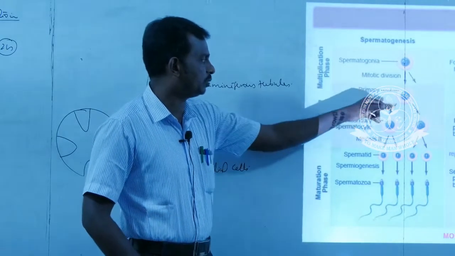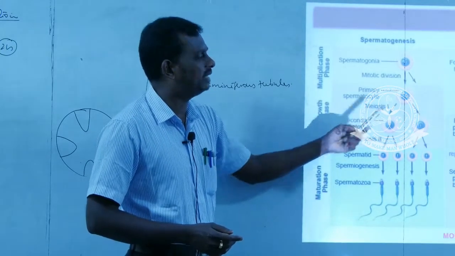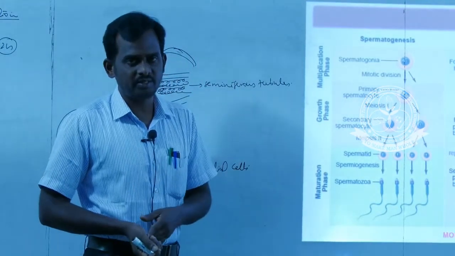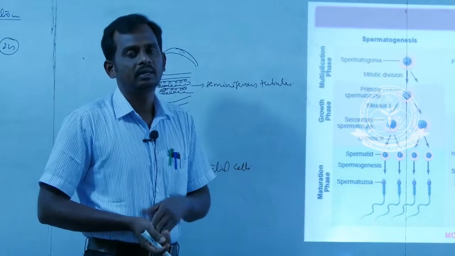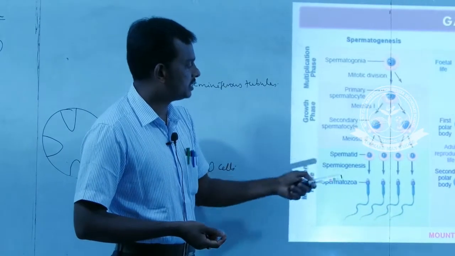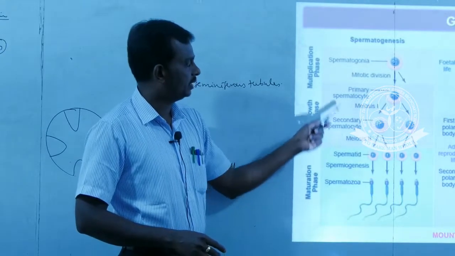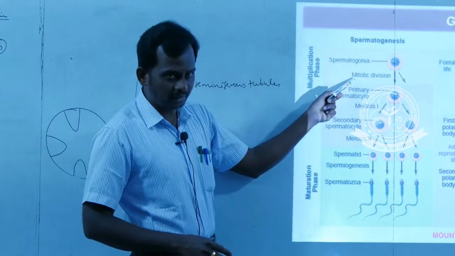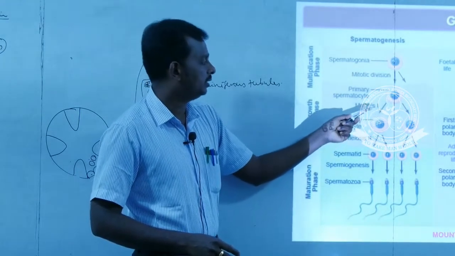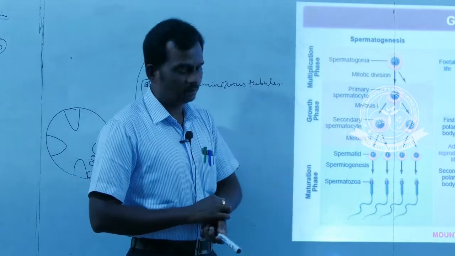All 23 pairs of chromosomes are present in the primary spermatocytes, followed by meiosis 1. What is meiosis? Meiosis is a reduction division process. Normally this process occurs in the reproductive cells. This primary spermatocyte undergoes meiosis 1, resulting in the formation of two secondary spermatocytes. So spermatogonia undergoes mitotic division to produce a primary spermatocyte. The primary spermatocyte undergoes meiosis 1, and this process produces two secondary spermatocytes.